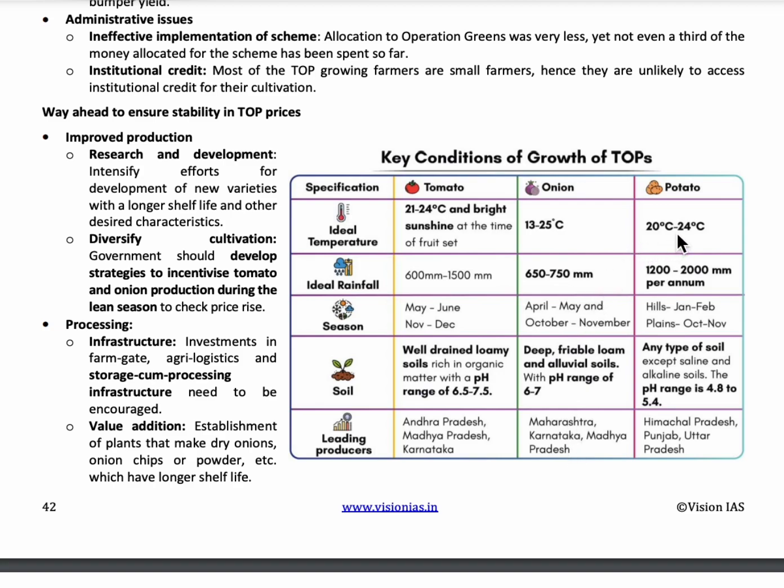Coming to the potato, the ideal temperature should be around 20 degrees Celsius to 24 degrees Celsius. Rainfall should be 1200 to 2000 mm per annum, and in hill ranges the season for potato is January to February. In plains it is October to November. So any type of soil except saline and alkaline soils is good for the growth of potato, and the pH level should be between 4.8 to 5.4. So Himachal Pradesh, Punjab, Uttar Pradesh are the leading producers of potato.